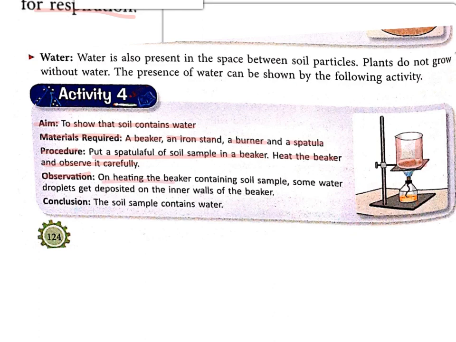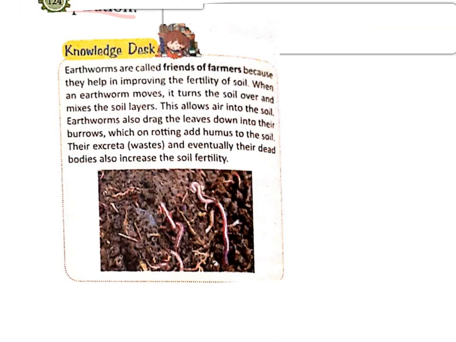Observation: on heating the beaker containing soil sample, some water droplets get deposited on the inner wall of the beaker. So see children, when we heat the soil and we see the water droplets sticking to the walls of this beaker, it concludes that the soil might be containing water which converts into water vapor, which gets condensed and sticks to the wall of the beaker. Conclusion: the soil sample contains water.